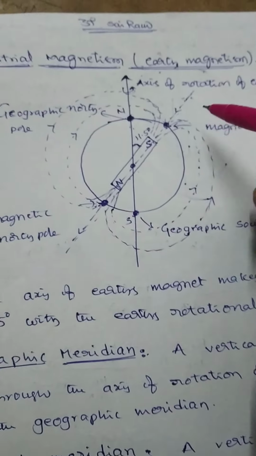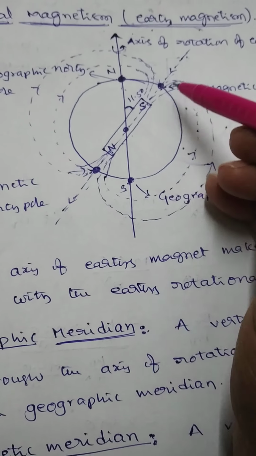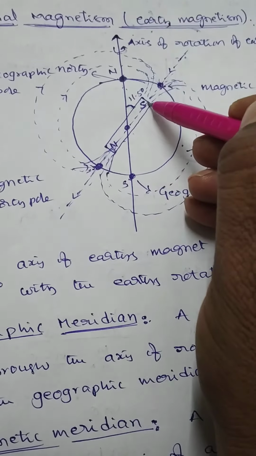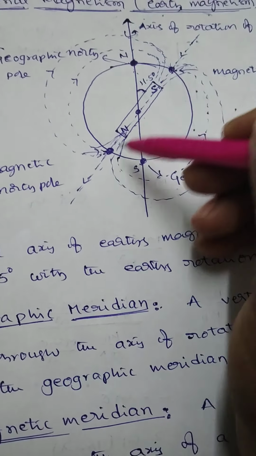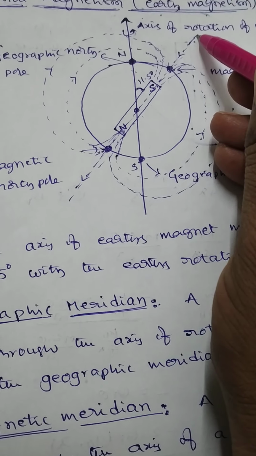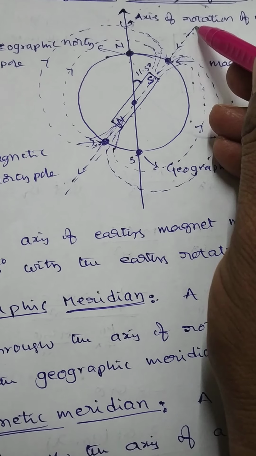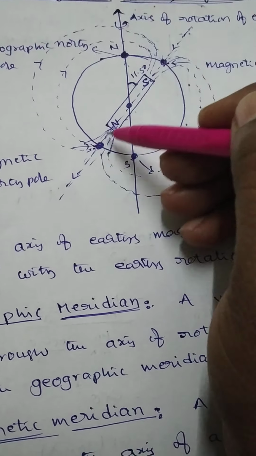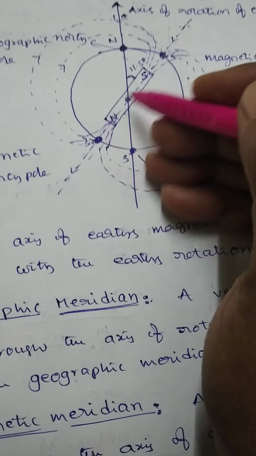Also, a straight line passing through the north and south poles of the Earth magnet is known as the magnetic meridian. Simply, it is also called the axis of Earth's bar magnet.